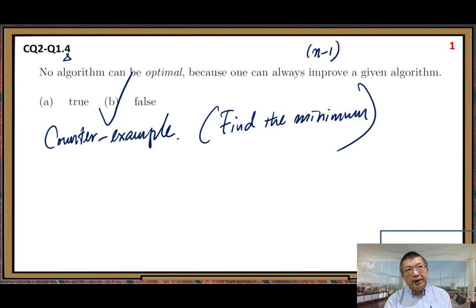But when I create this question, some students, if they do not have this background, or if they skip the D.1 video, they work on this question directly, by their intuition. So they may make the conclusion by intuition. Then they feel, yes, one can always improve a given algorithm, right?